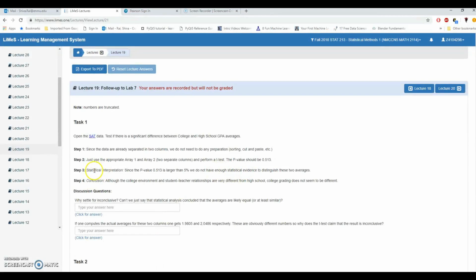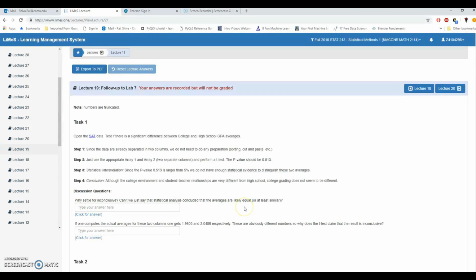Okay. Statistical interpretation: since p-value is 0.513, larger than 5%, we do not have enough statistical evidence to distinguish between two averages. That's fine. Conclusion: although the college environment and student teacher relationships are very different from high school, college grading does not seem to be different. Okay, I do not agree with this kind of conclusion, since if we have a very large p-value, then we can't conclude anything just like that. Why settle for inconclusives? Can't we just say that statistical analysis concluded the averages are likely equal?